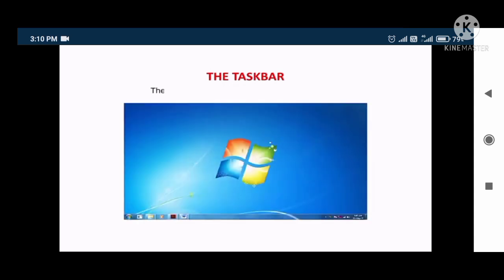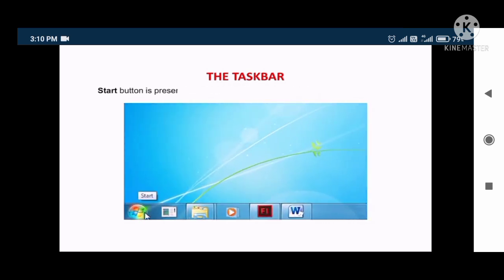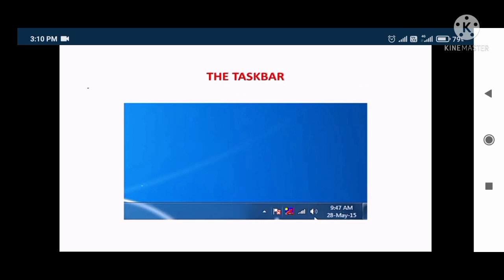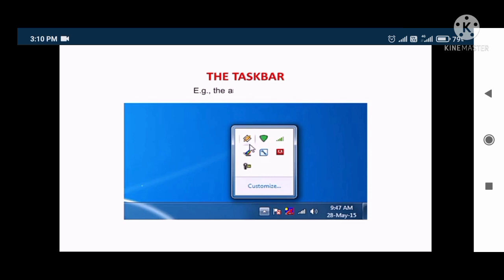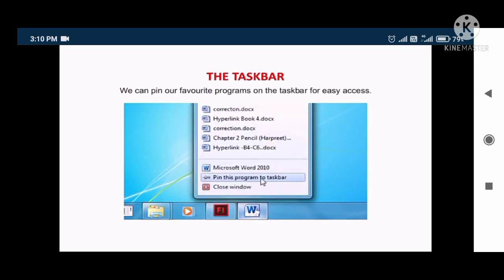The taskbar. The taskbar is located at the bottom of the screen. The Start button is present on its left side and a notification area on the right side. This contains the clock and icons for the programs which usually run in the background, for example, the antivirus program. We can pin our favorite program on the taskbar for easy access.